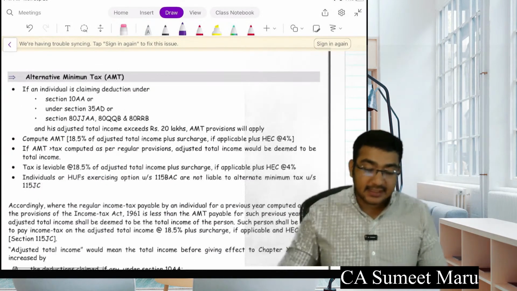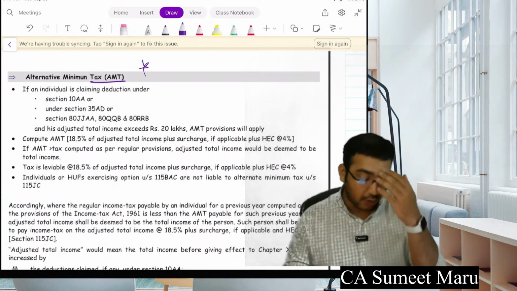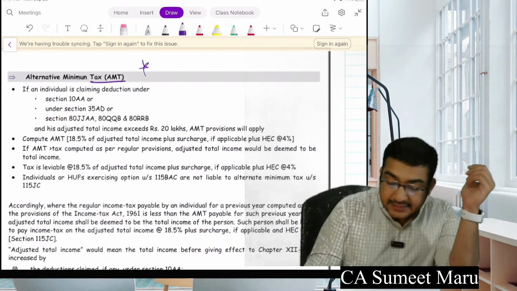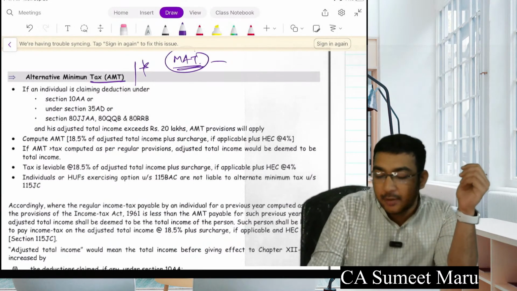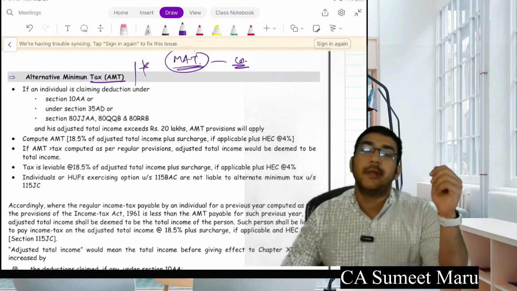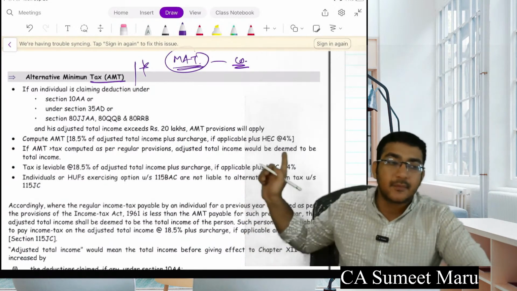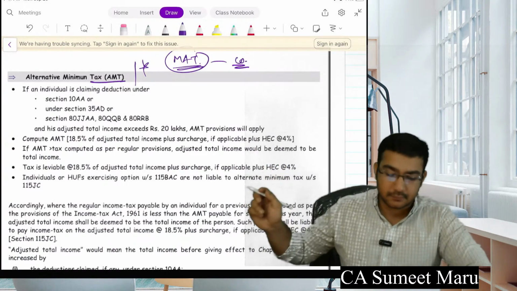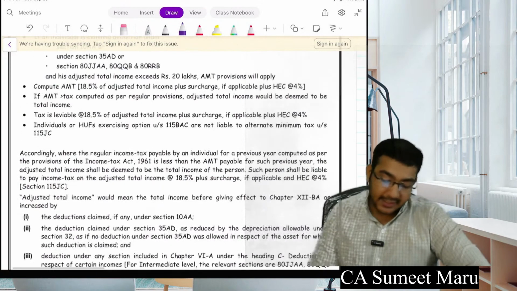Okay, next is alternative minimum tax. Oh, this is also an important provision applicable to you. I just forgot that. See, there are two things. There is MAT and alternative minimum tax. MAT is applicable to companies. Alternative minimum tax is applicable for individuals and HUF. Have you done this AMT? If you have done this, I will take it in short. क्या आपने AMT किया है guys?